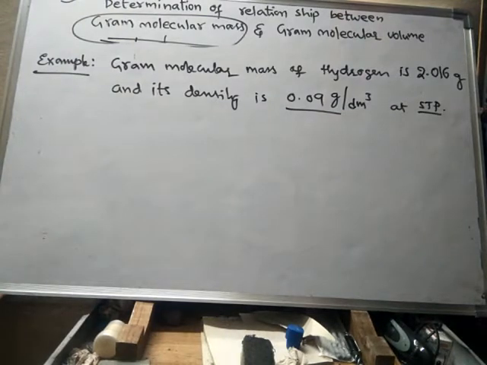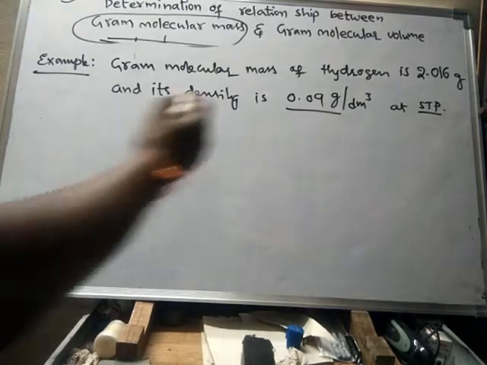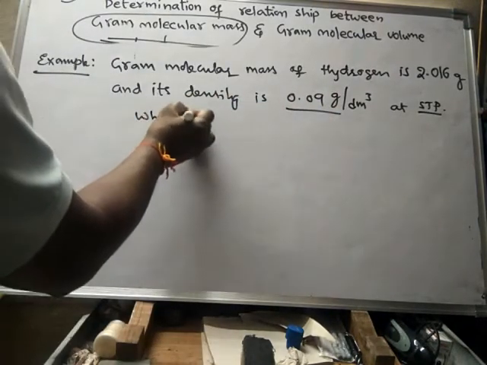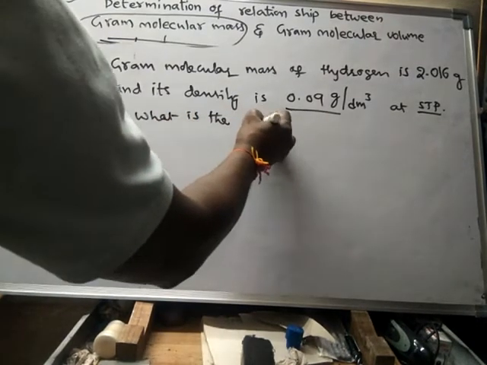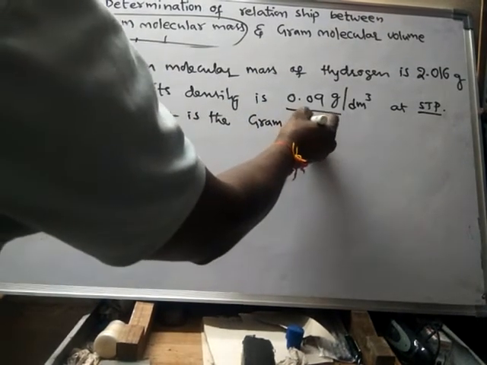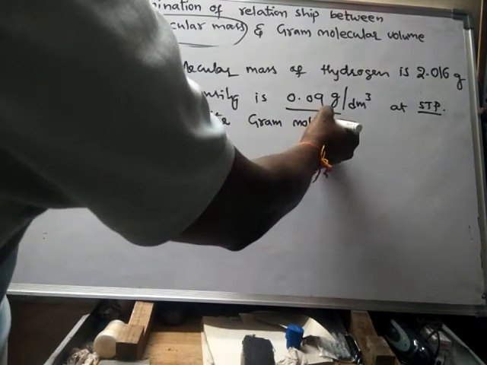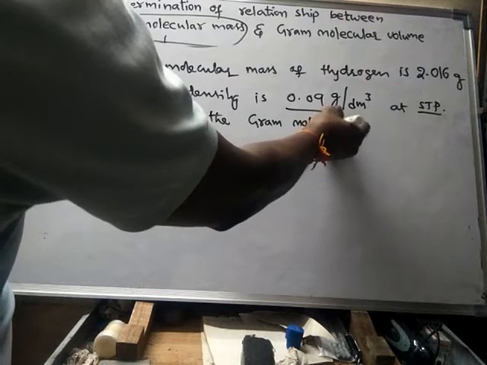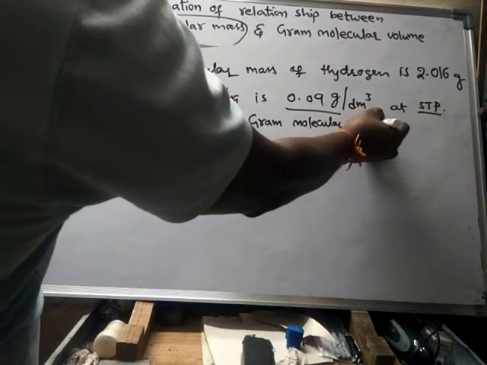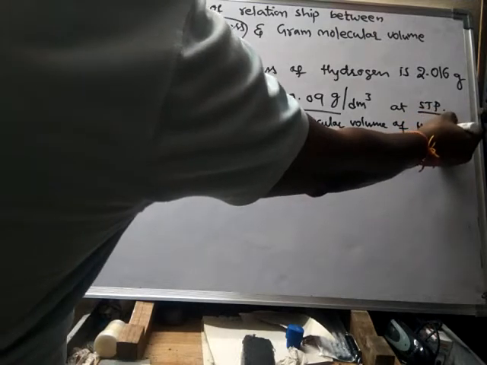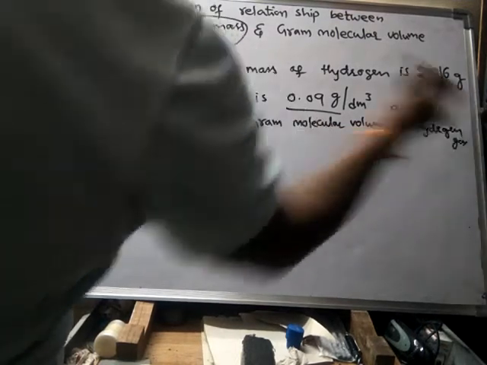Then what will be the gram molecular volume of hydrogen gas?